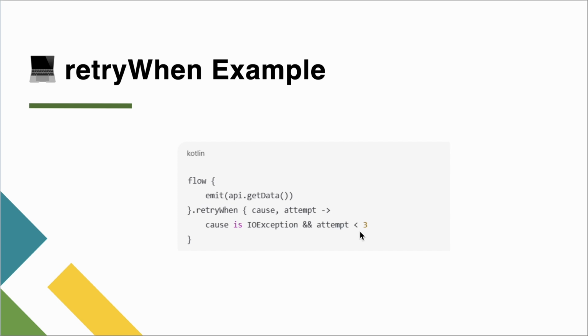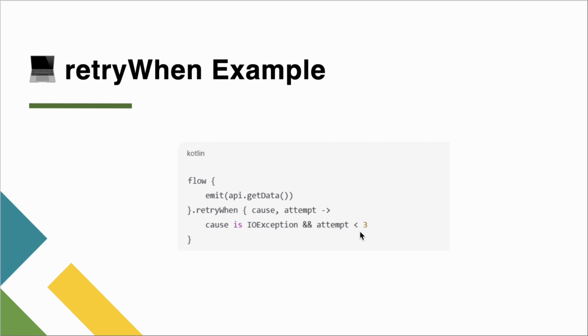Otherwise I will return retryWhen false. So that's how it will be used in any of your examples. Retry only if the exception is network related and we haven't already tried 3 times. That would be the example of retry and retryWhen.